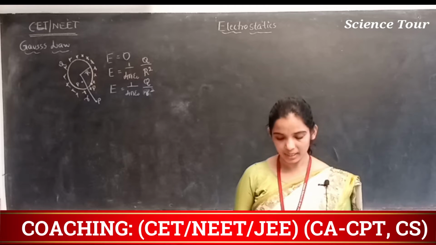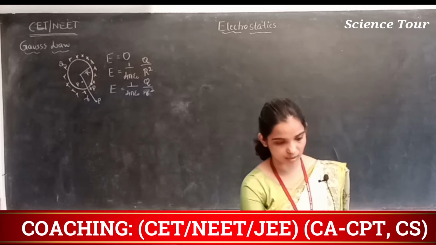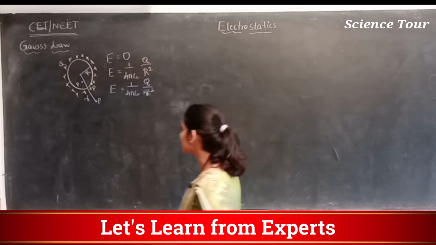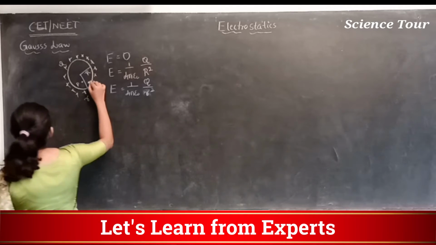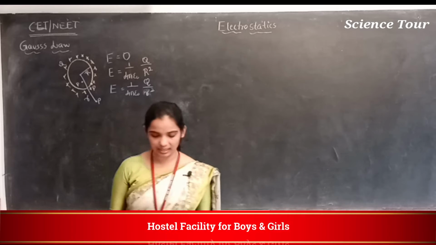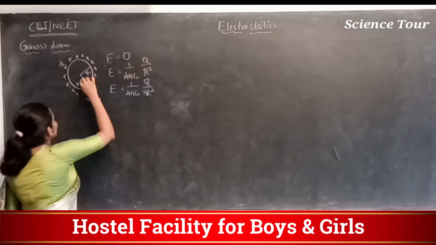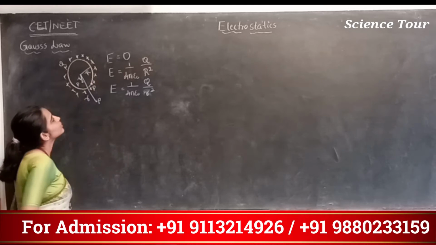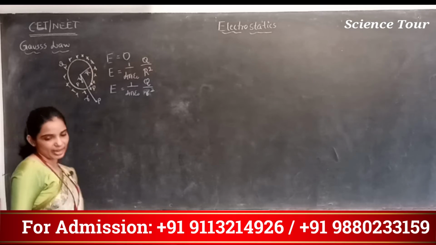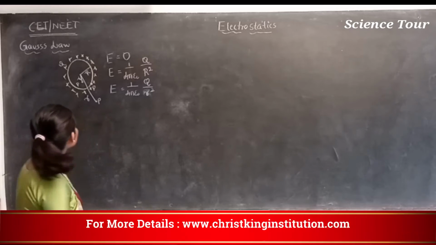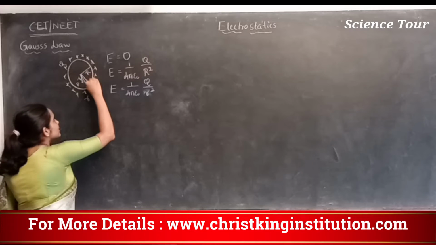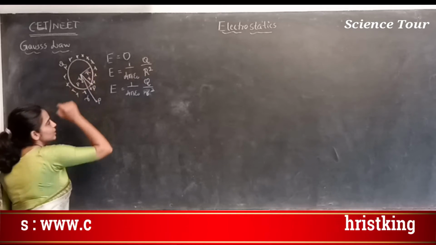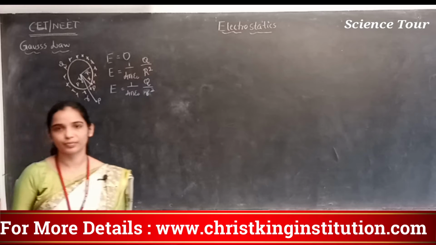So the thing you have to remember is that when P is on the surface, the radius of the sphere itself is the distance of separation.